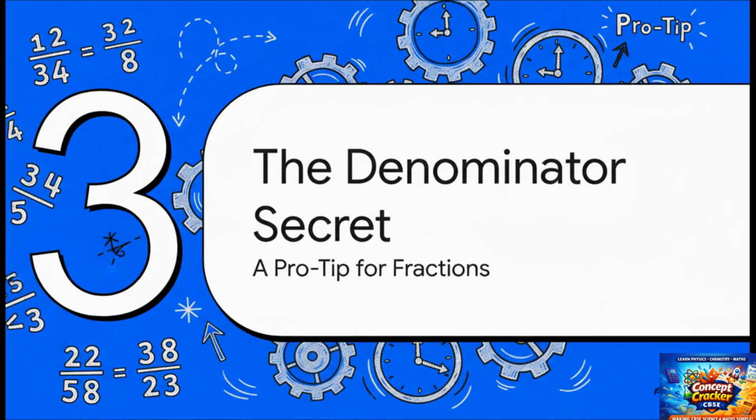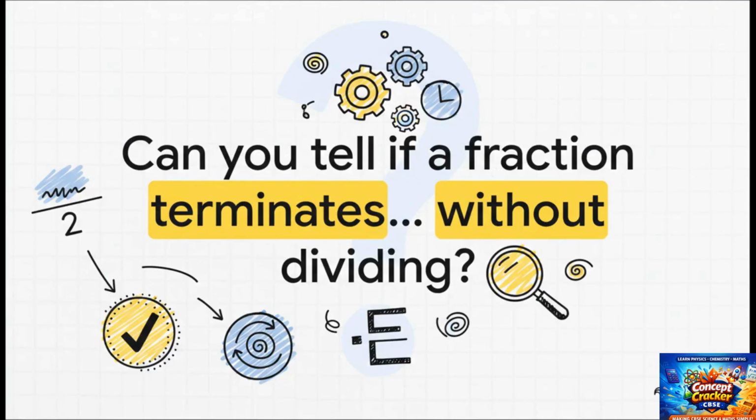All right, now I'm going to give you a real pro tip. This is a little secret that's going to save you a ton of time, especially on a test. It's a brilliant shortcut for figuring out if a fraction's decimal is going to stop or repeat, and you don't have to do any division at all. So picture this. You see a fraction, maybe something like 7 over 40. Is the decimal for that going to be nice and clean, or is it going to be one of those messy, repeating disasters? You've got to know the answer fast, right? No time for long division.